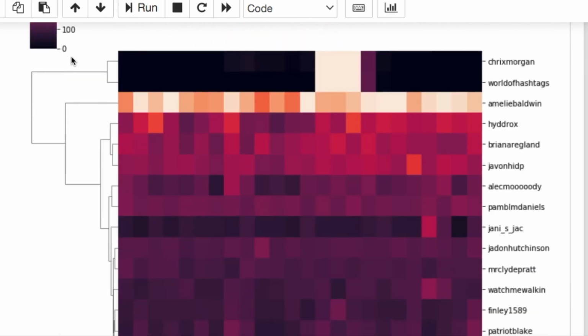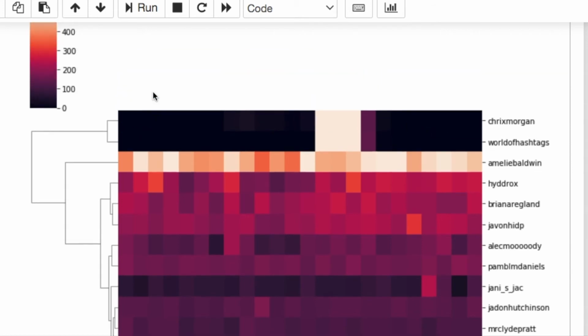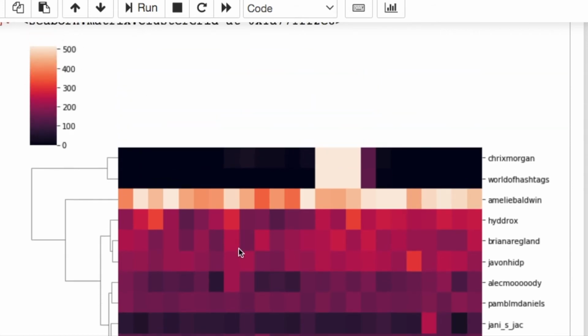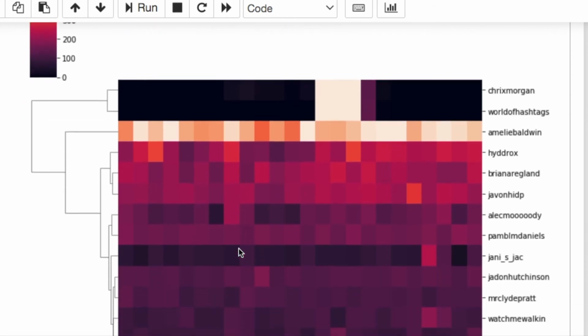If we notice over here on the left for this dendrogram, we have two distinct clusters, which you could look into. We'll notice that these users on top, really these three users on top, are some of the bigger influencers. And you notice they have particular times in the day that they're actually tweeting, whereas some of these lower people don't have particular times and tweet at various times throughout the day. They also have fewer tweet occurrences than these lighter colored ones right here. That's a frequency count, so you can get an idea of what's going on with some of these users.